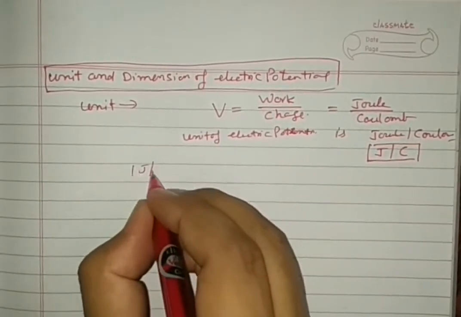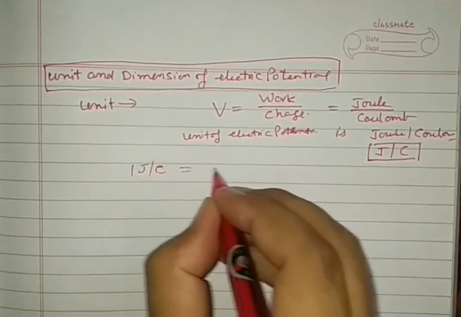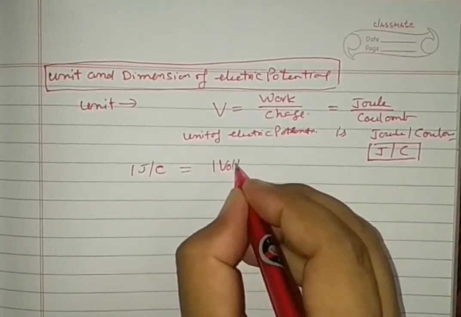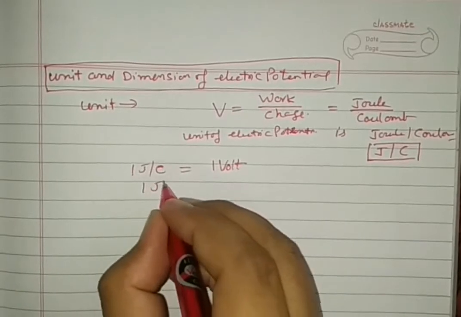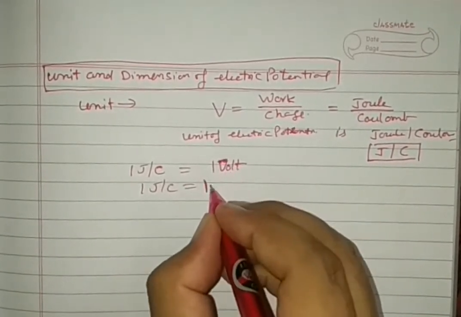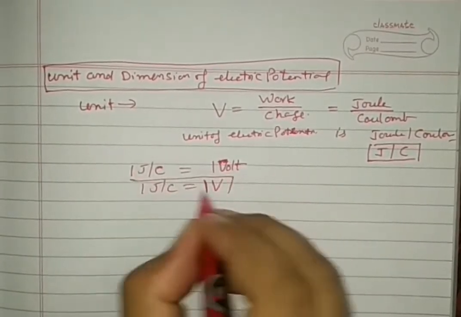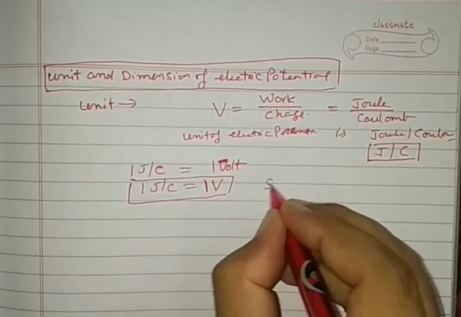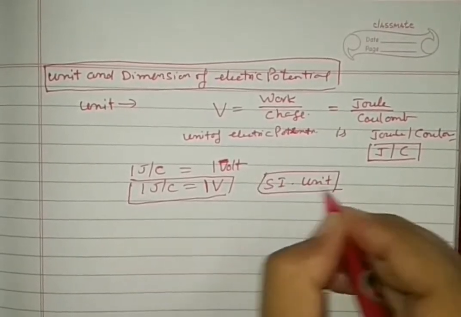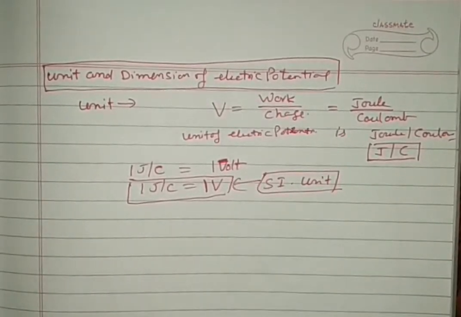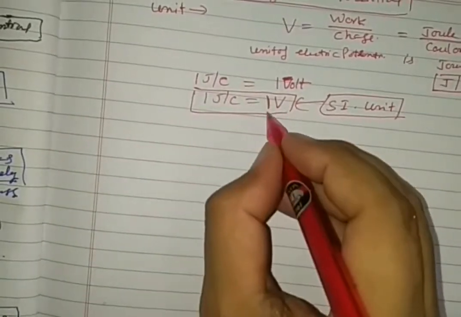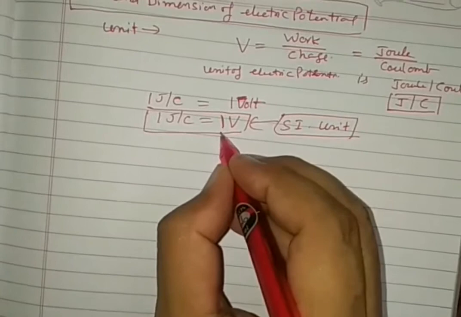1 joule per coulomb is called 1 volt. Here it is V in small letter, but the potential is a capital V. It is the SI unit, the system international unit, 1 volt. By this we can give the definition of electric potential.